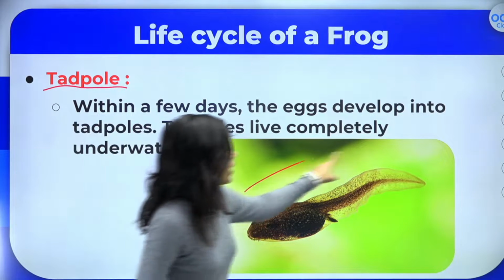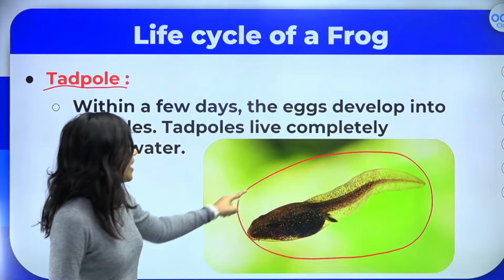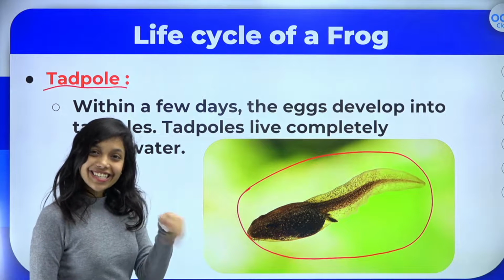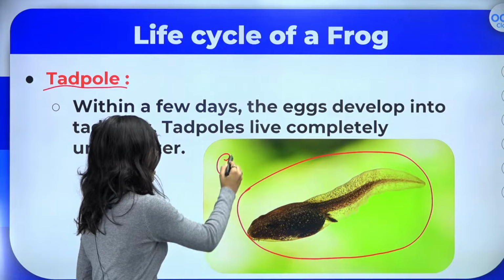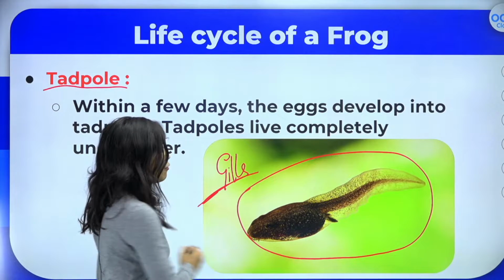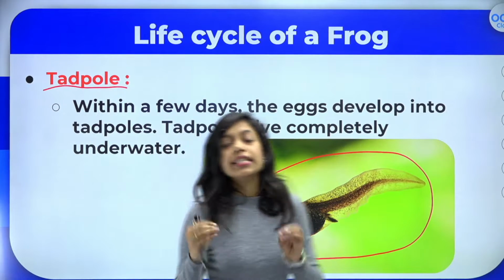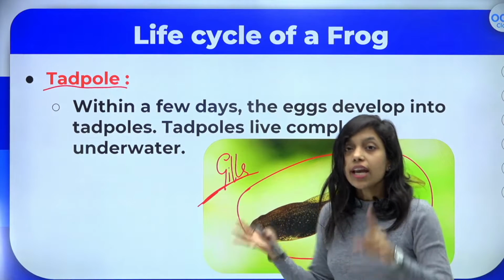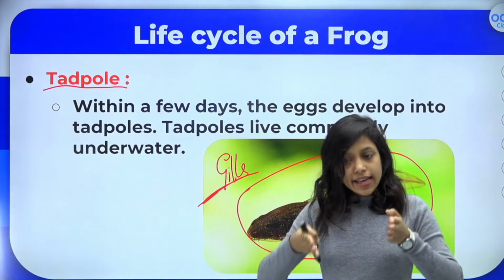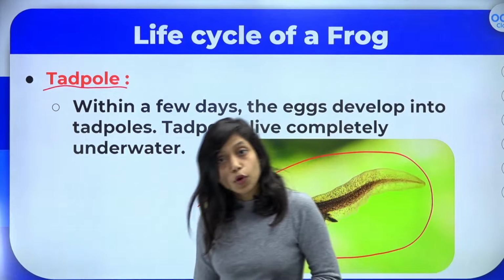Tadpole is actually like a fish. If you can see, it is like a fish. It has a tail. It breathes through the gills. That is also very important. It always lives in water and breathes through gills, like a small fish. So the frog will lay the eggs, and from the eggs, tadpole will come out.